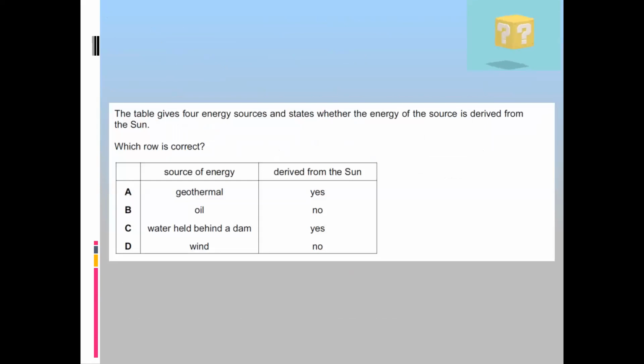Okay. The table gives four energy sources and states whether the energy sources derive from the sun. Which row is correct? A, B, C, or D? Everyone should participate.